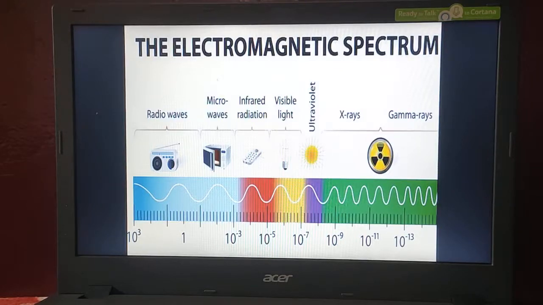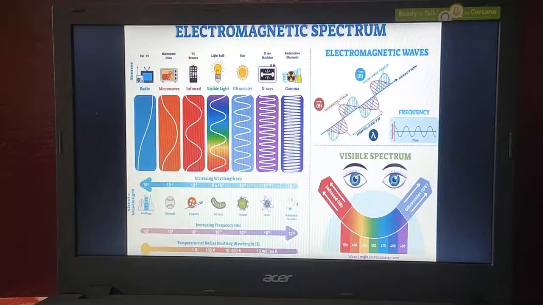What are the uses of radio waves? Radio waves are used in FM stations, and we use them to see our television as well. Okay, microwaves. Where are we going to use microwaves?